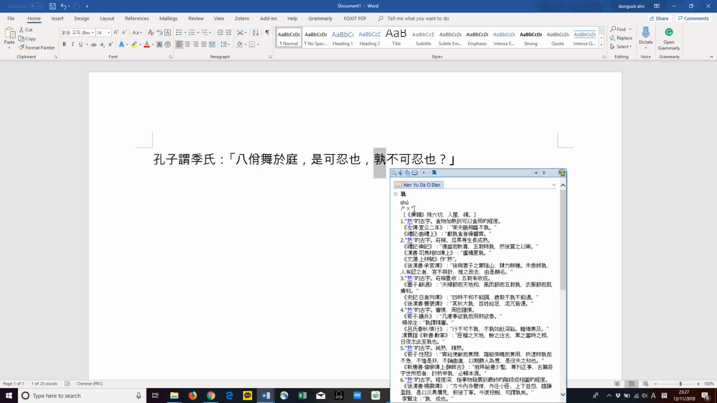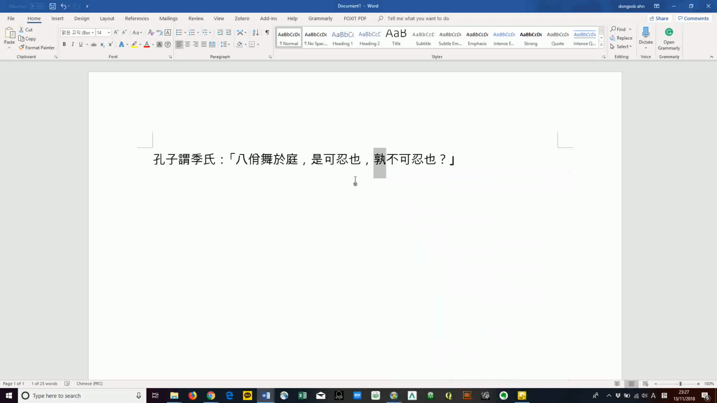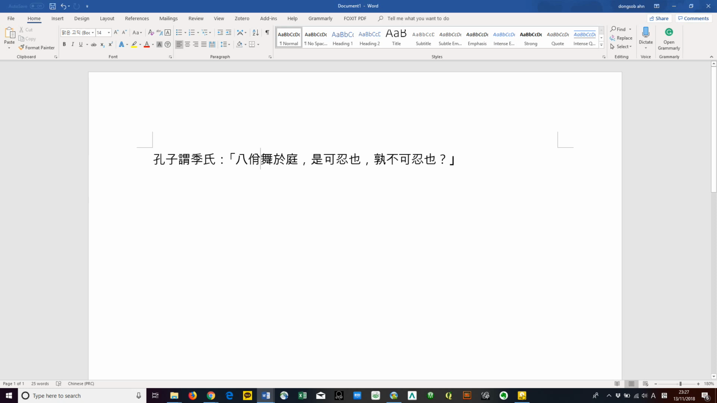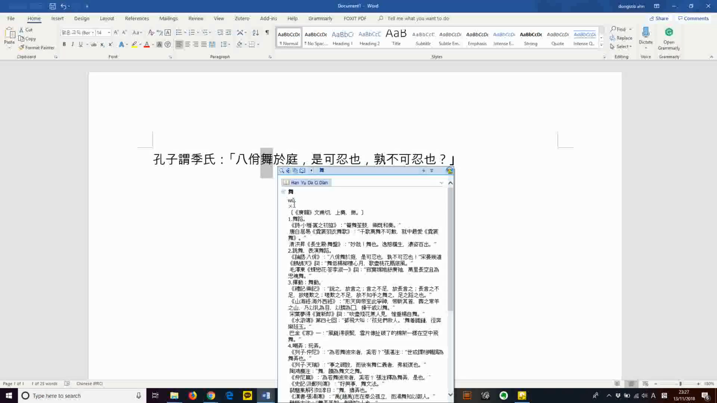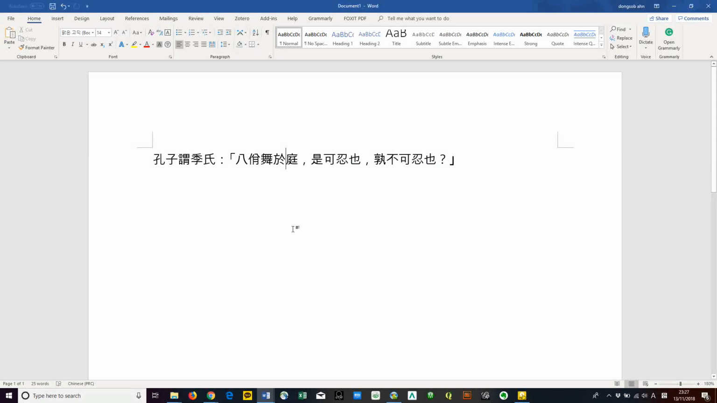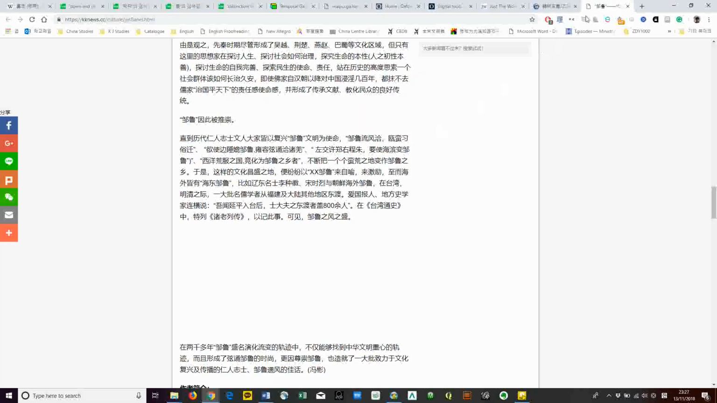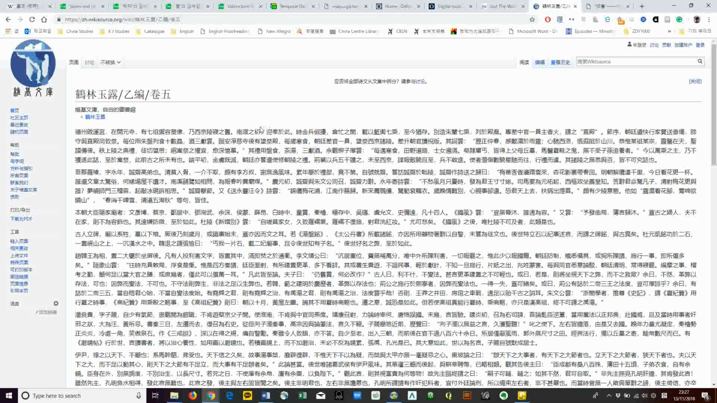shu, or ninja, or dance. You can also use it on a web browser.